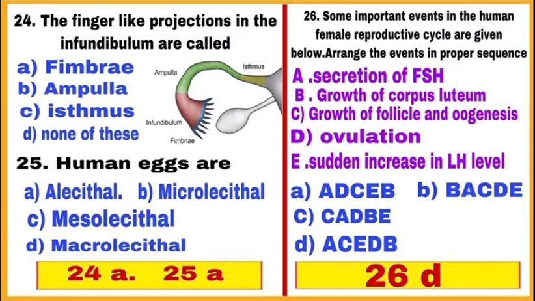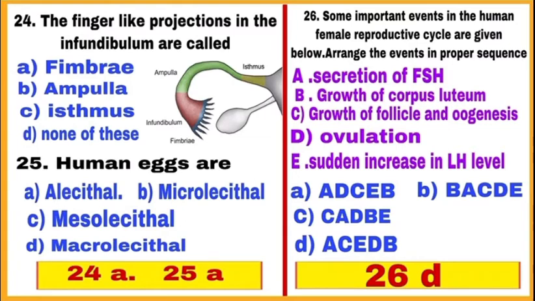Come to question number 25. Human eggs are classified based on amount of yolk present. The eggs are: number 1, microlecithal, which contain small amount of yolk, and eggs of sea urchin and Herdmania are microlecithal. Then mesolecithal eggs, which contain moderate amount of yolk. Eggs of lamprey, lungfish, frog and toads are mesolecithal.